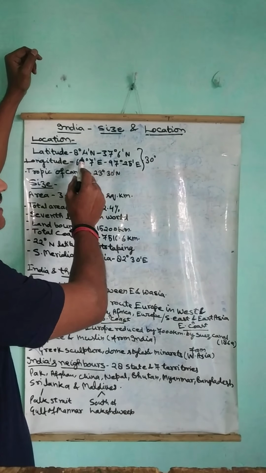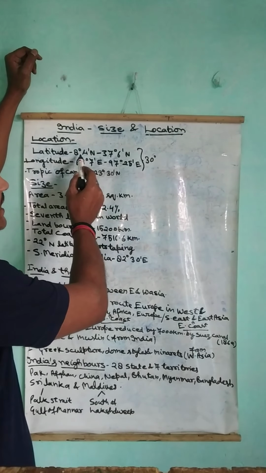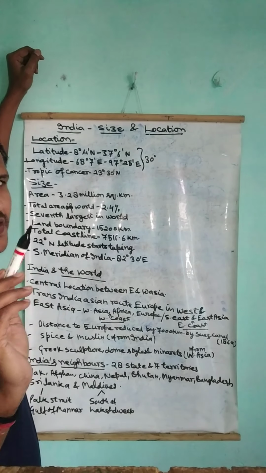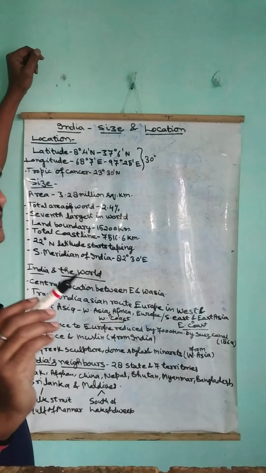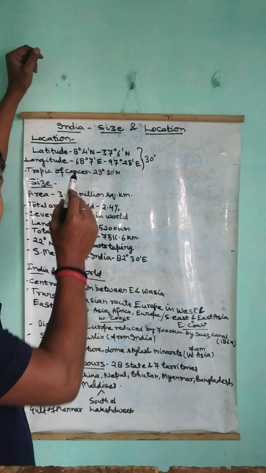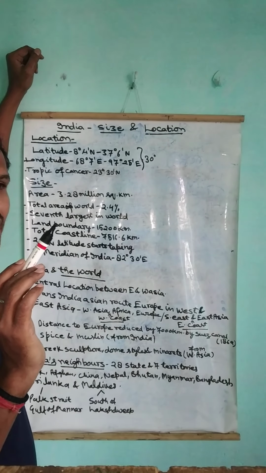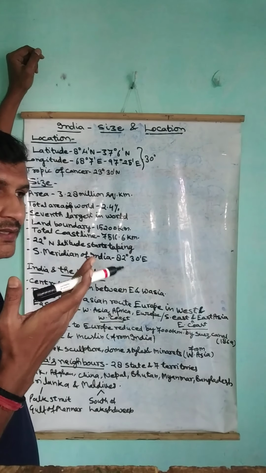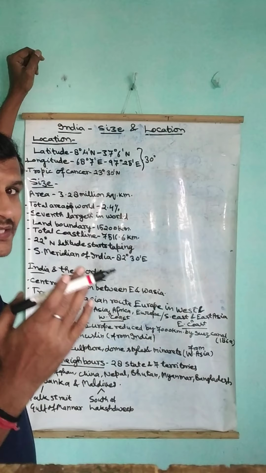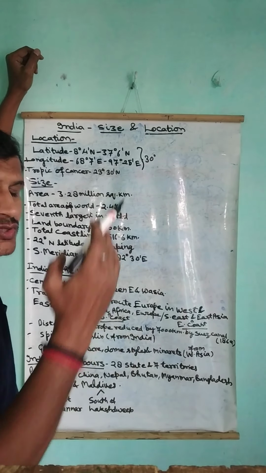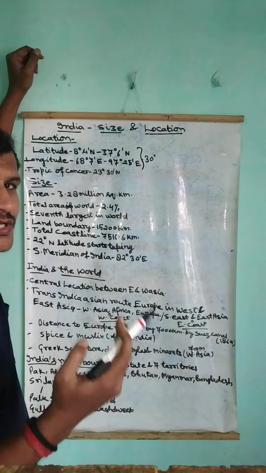The difference between these is approximately 30 degrees, so you can easily understand the extent of India. It is spread over 30 degrees of latitude and longitude from north to south and from east to west.